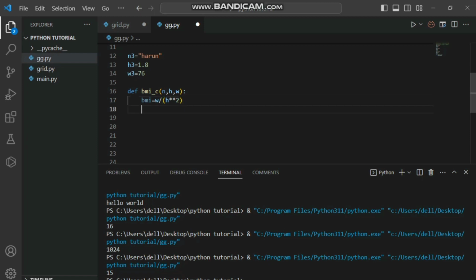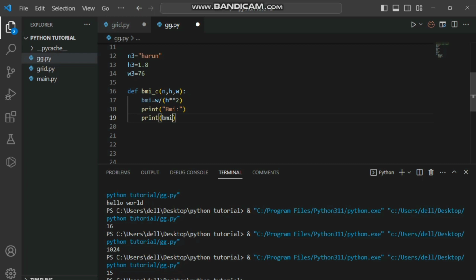Next, I'm going to print out our BMI. I'm going to print BMI, then after that I'm going to print our value, that is, the value of our calculated BMI, that is bmi.